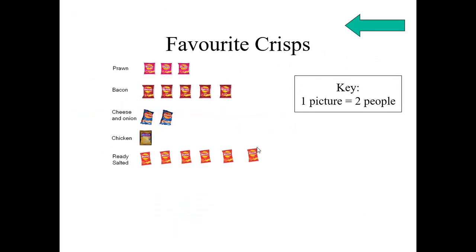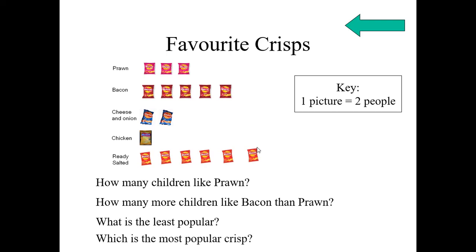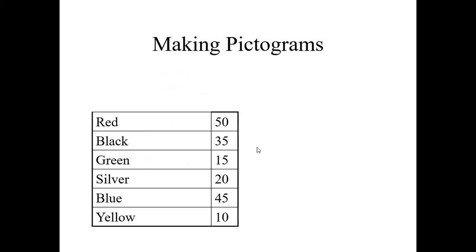Now, let us discuss these questions. Children, try to write your own question on this. See the questions. How many children like prawn? How many more children like bacon than prawn? What is the least popular? Which is the most popular? In this way, you try to ask more questions. And let us make some pictograms with the help of data.